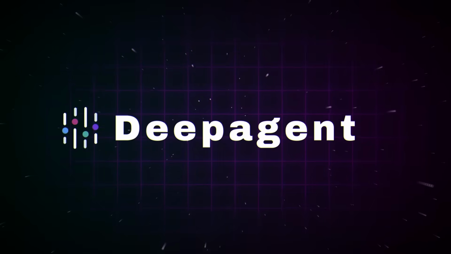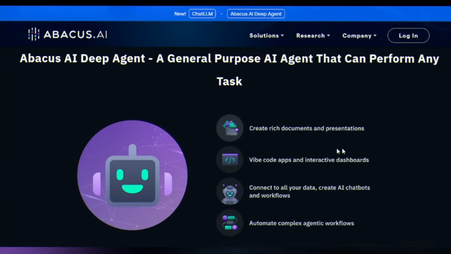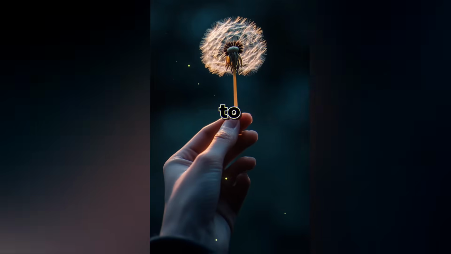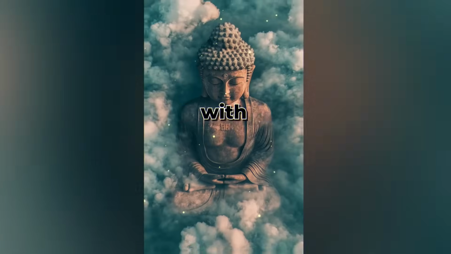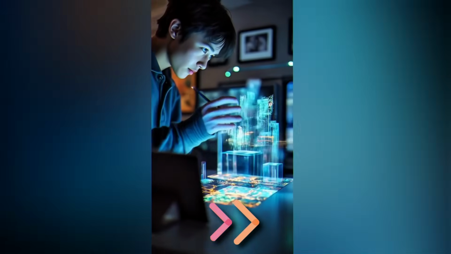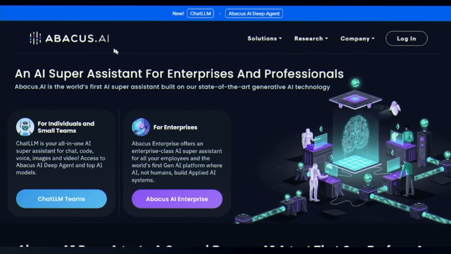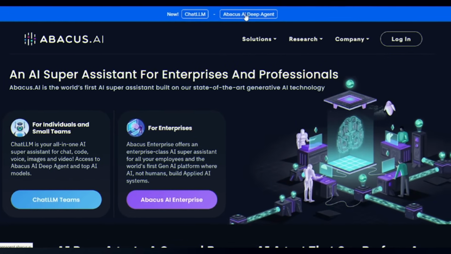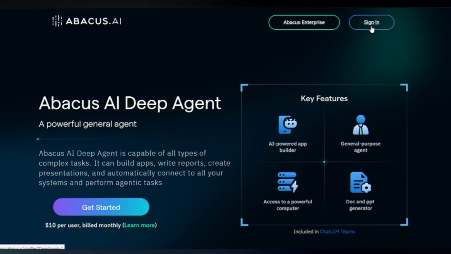Meet Deepagent, your AI-powered video creation partner that turns ideas into viral content faster than you ever thought possible. Today, I'm going to show you exactly how to create videos just like a pro. Let's dive in. First things first, head over to abacus.ai. Now, click on Abacus AI Deepagent and sign in.